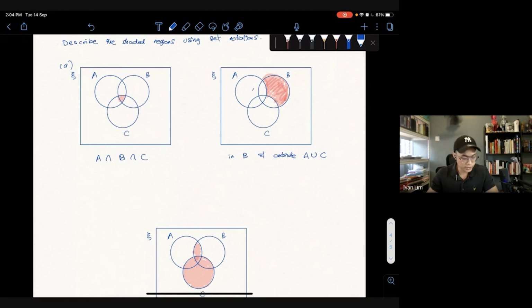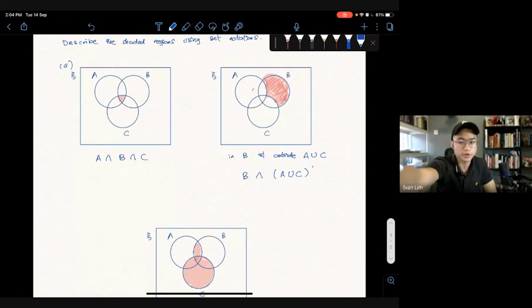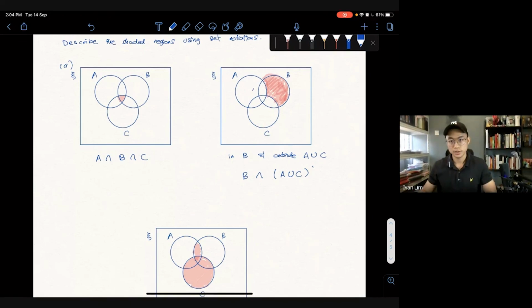So how do we express it? B intersect A union C complement. Because it's not A union C, and it intersects with B. Alright, this one you all might not be so familiar with at first. When you do more questions, you will see it's all the same, how they express it.